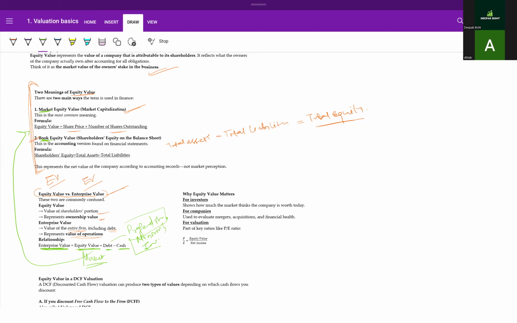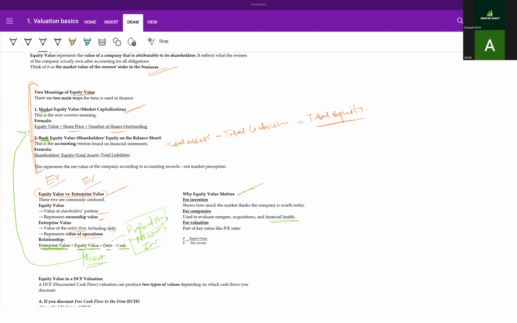Let's discuss why equity value matters. For investors, this shows how the market thinks of the company's worth today. For companies, this is used to evaluate mergers, acquisitions and financial health.